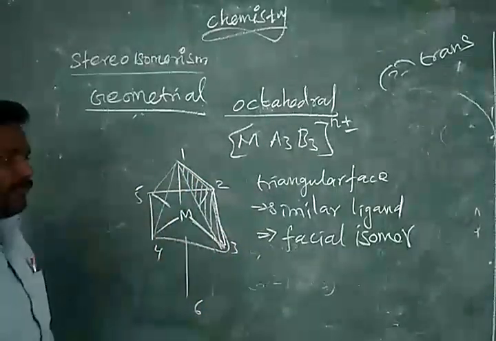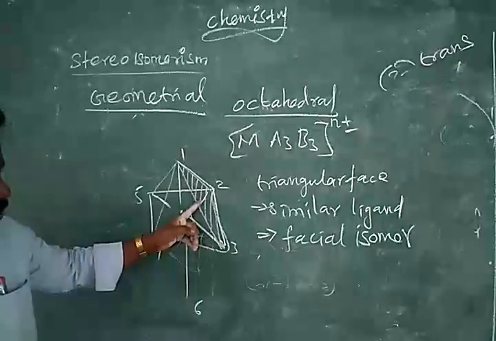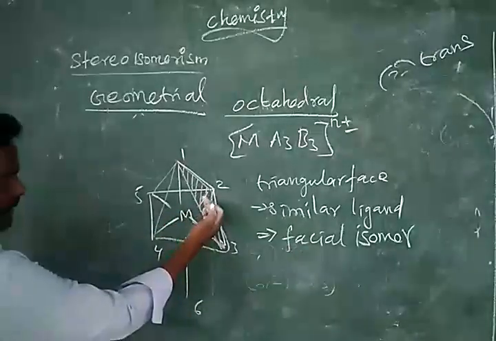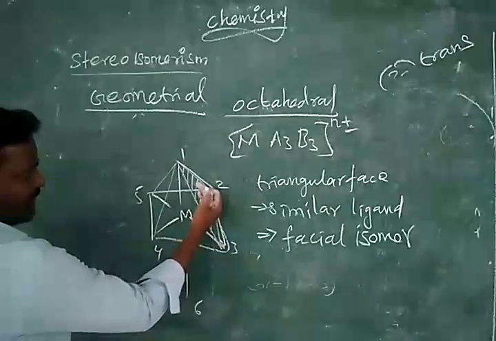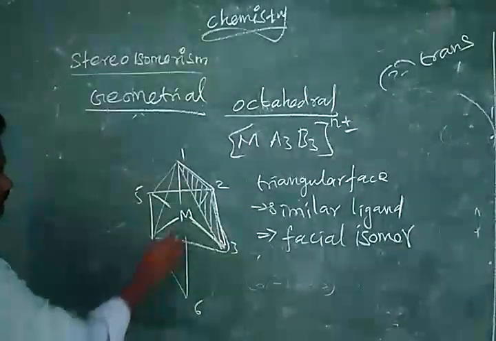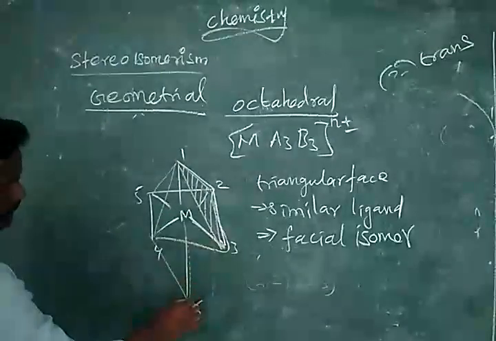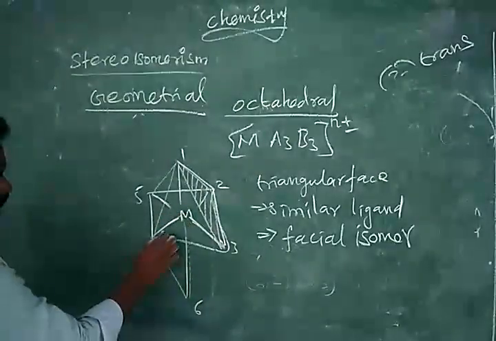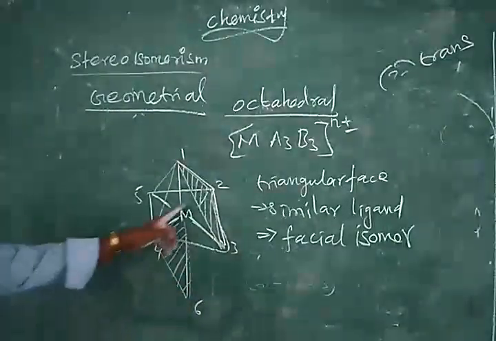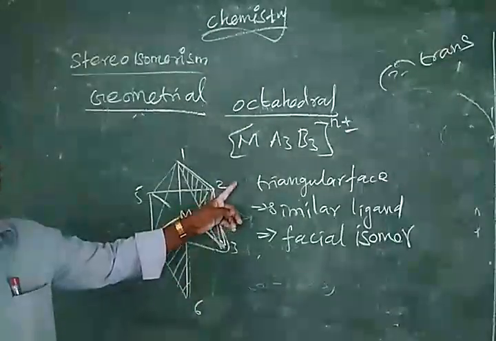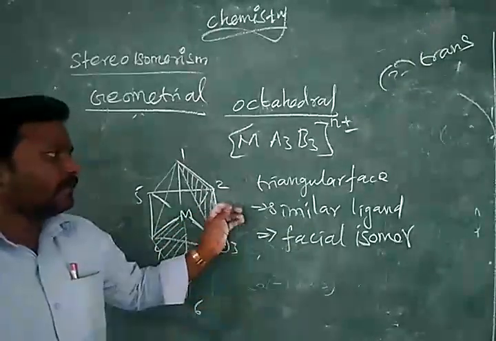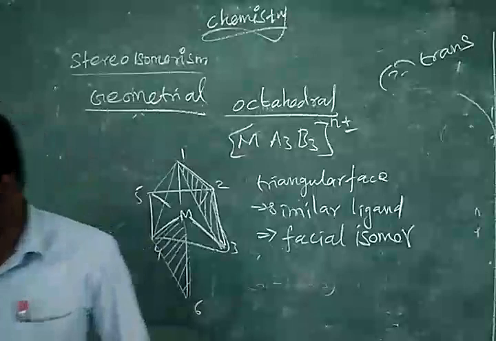So that triangular face produces one isomer, that is called a facial isomer. If you see opposite to this one, we may have this triangle. So one triangular face we have on this side, another triangular face in the opposite direction. This is called facial isomer.